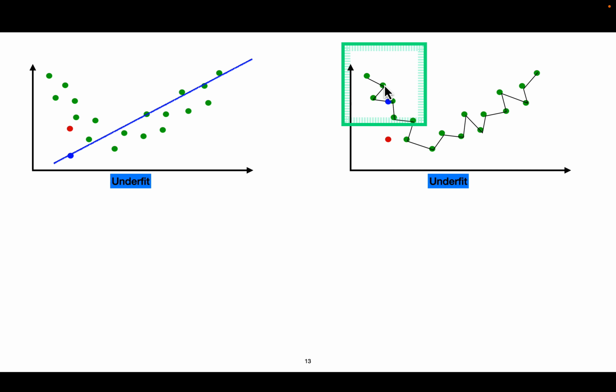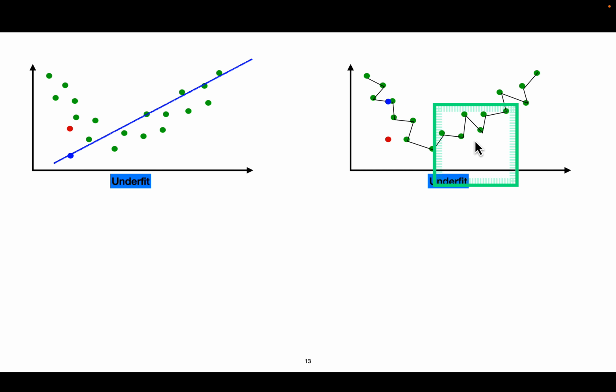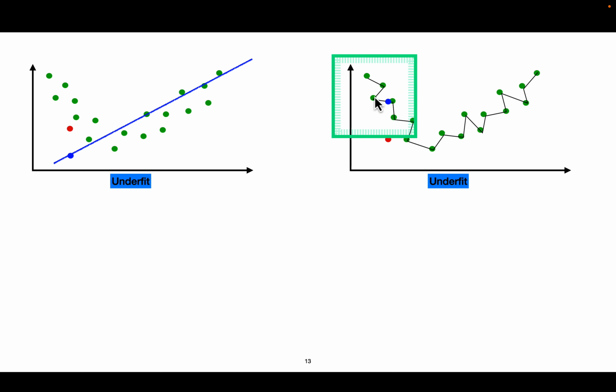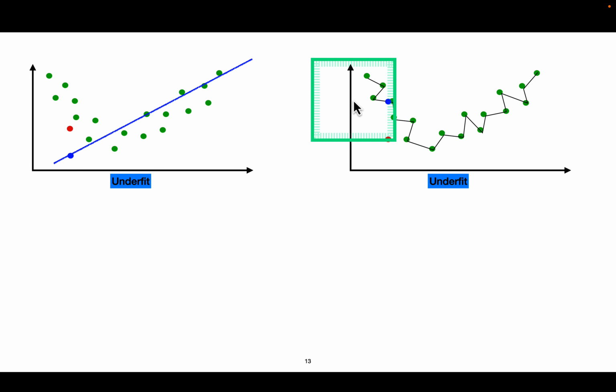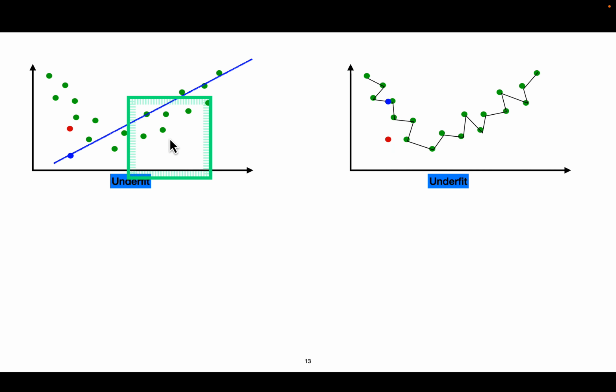So we have trained the model so much that it has learned all the training data perfectly. It has memorized every possible point, and it has come up with a very complex, very high degree polynomial function. But when we give it sample data, the prediction will be made. Blue is the prediction, it is very far off, and this is the actual value. So for height, the weight will be predicted somewhere over here, and if we calculate the vertical line distance, it's very high. So it is actually performing even worse than underfit.